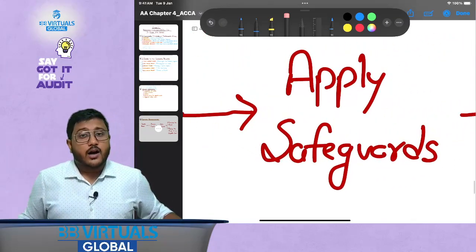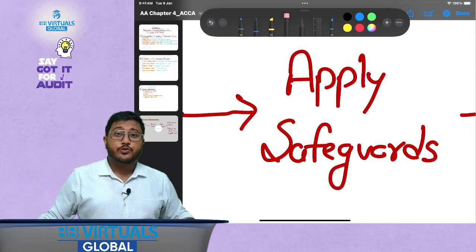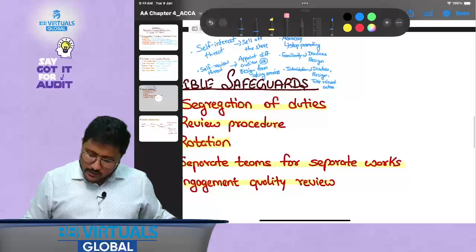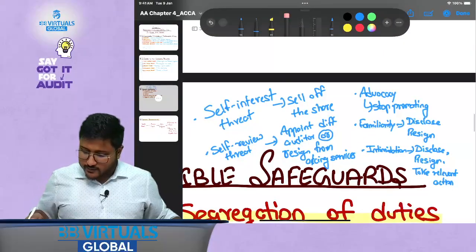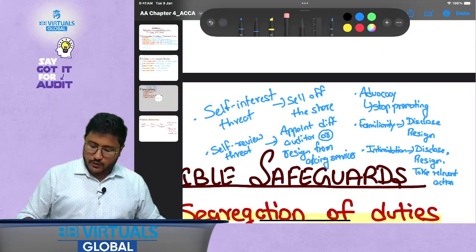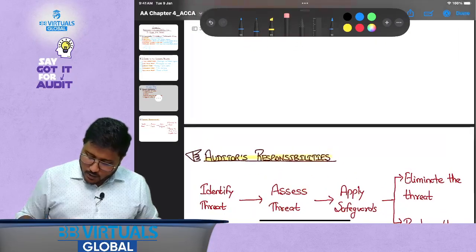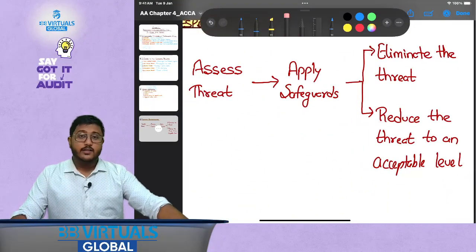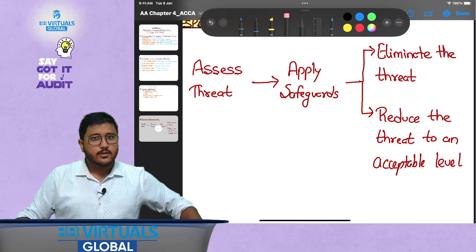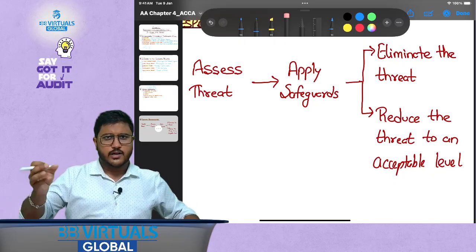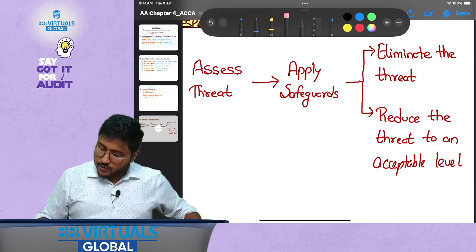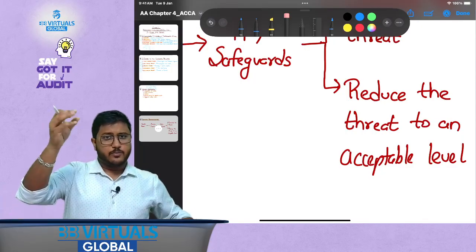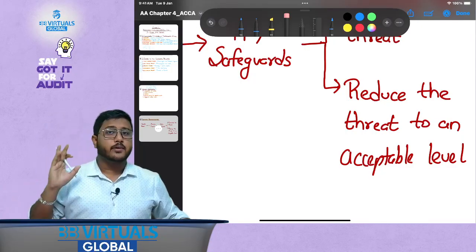Then if there are major threats, you need to apply the safeguards. Now safeguards could be the safeguards that we have studied in our syllabus. There could be separate safeguards that we have mentioned over here on a case to case basis. And then finally, after you apply the safeguards, either the threat would be eliminated, that is, the threat would go away, or you need to reduce the threat to an acceptable level.